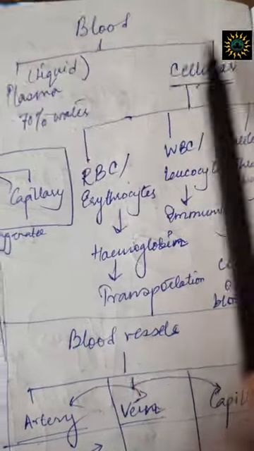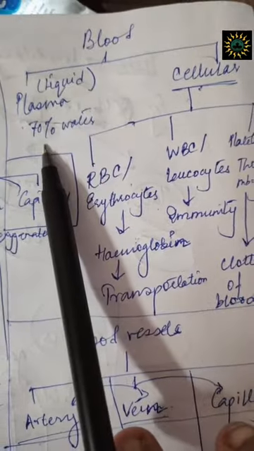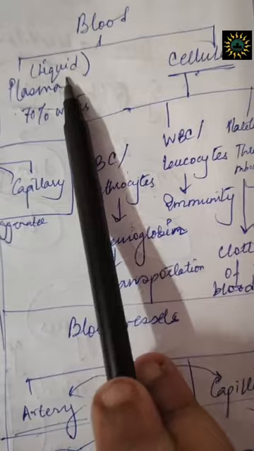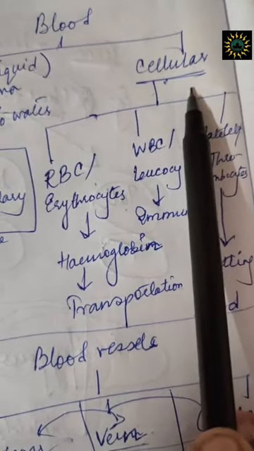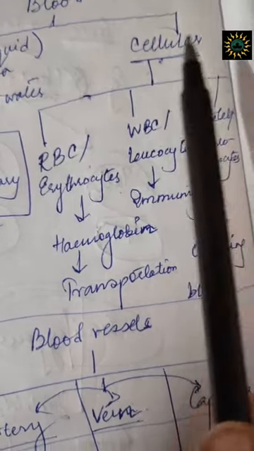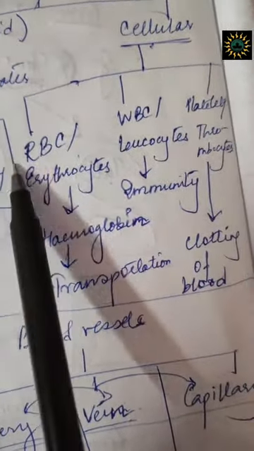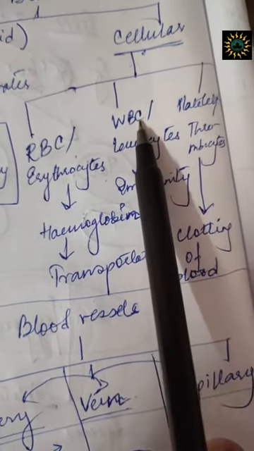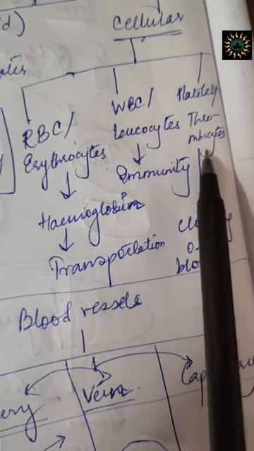Now we will talk about blood as a part of the circulatory system. Blood is composed of two parts. The liquid part is known as the plasma, which has around 70% water. And the rest of it is the cellular part, which is made up of three further components: the RBC or erythrocytes, WBC or leukocytes, and platelets or thrombocytes.